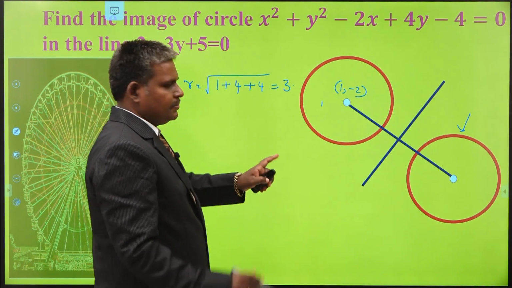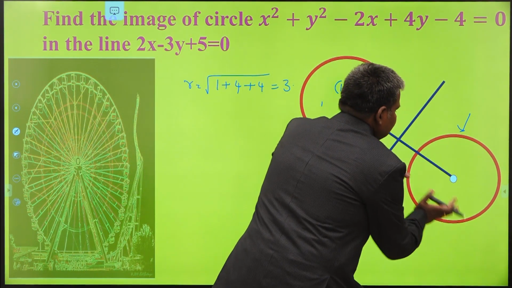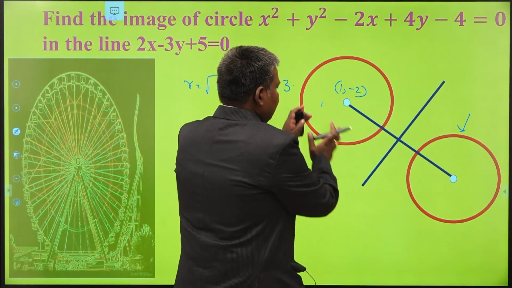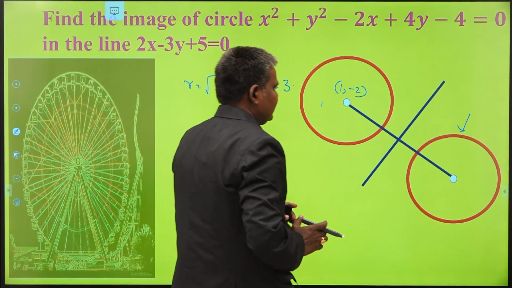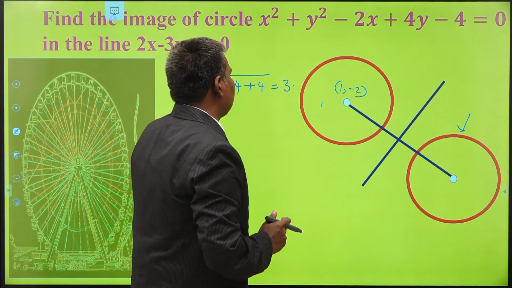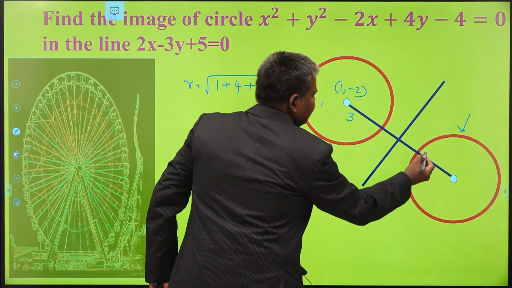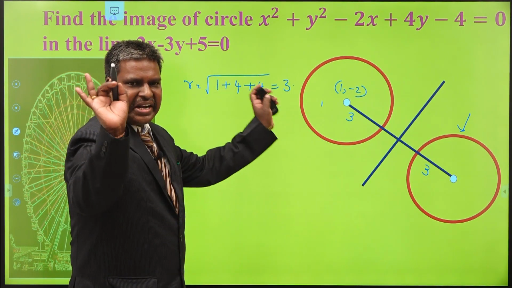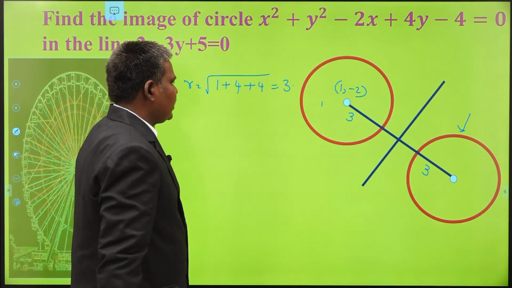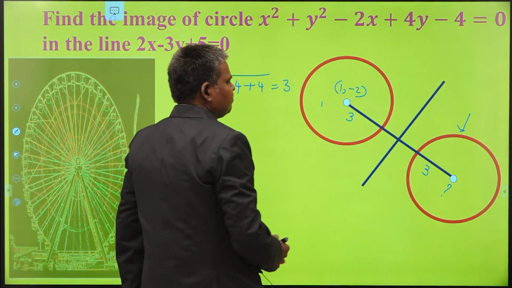This is the circle. My idea is you are going to find the equation of the required circle. By observing these two circles, both have the same strength, that is, the same radius. If it is 3 units, automatically the radius of the required circle is also 3 units. The radius part is over. Now, how to find the center of our required circle?